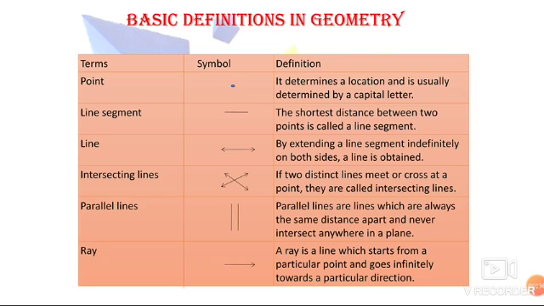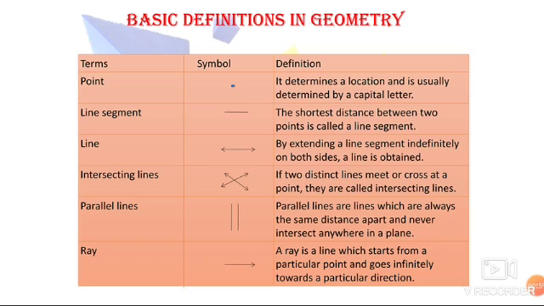First one is a point. What is a point? It determines a location and is usually determined by a capital letter. You can see the symbol and it is represented as a point, that is a dot, and in front of it a capital letter. It may be capital A, capital B, or any other letter.